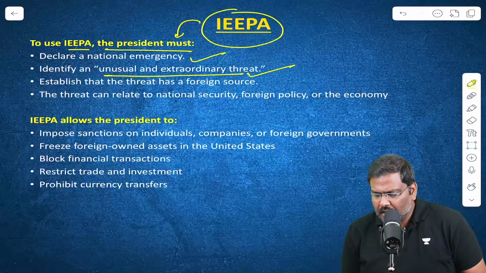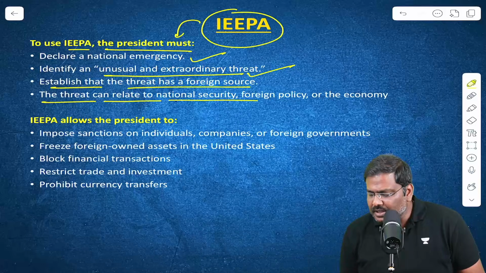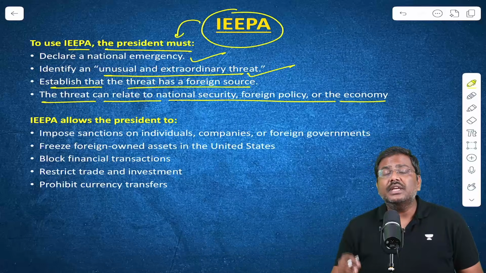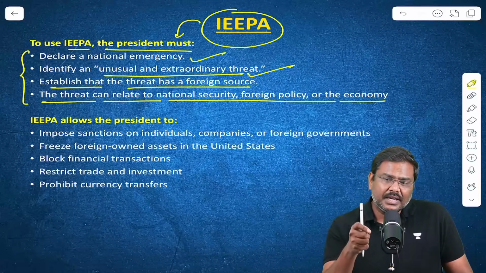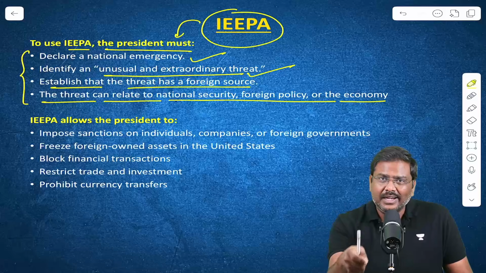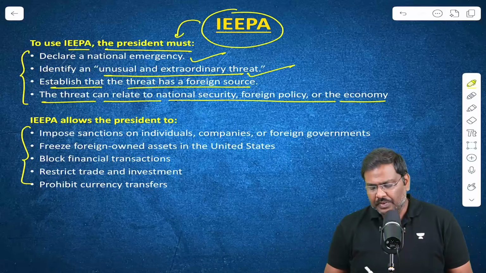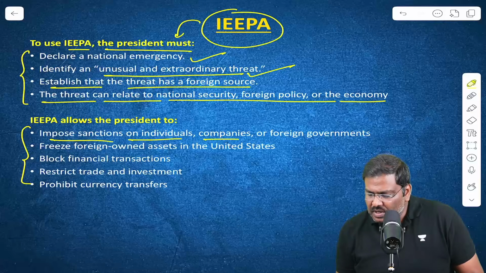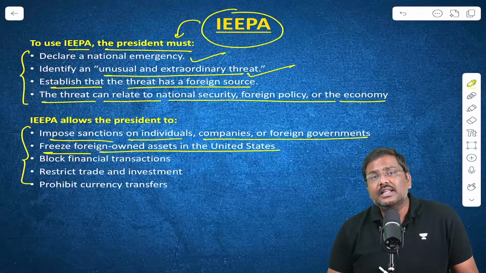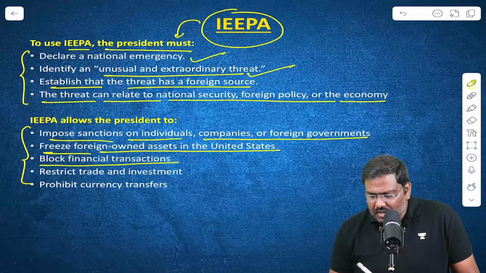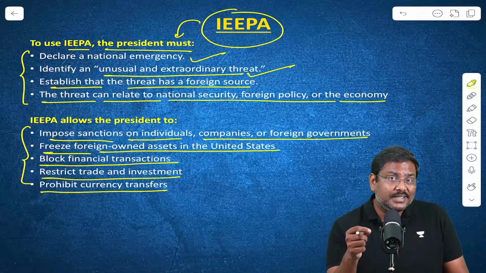But anyway, it must be established that the threat has a foreign source and that the threat can be related to national security, foreign policy, or the economy. These are the precursors where the president is allowed to use the provisions under IEEPA. And once the president uses them, what can the president do? Impose sanctions on individuals, companies, or foreign governments. Freeze foreign-owned assets in the United States. Block financial transactions. Restrict trade and investment. And finally, prohibit currency transfers.